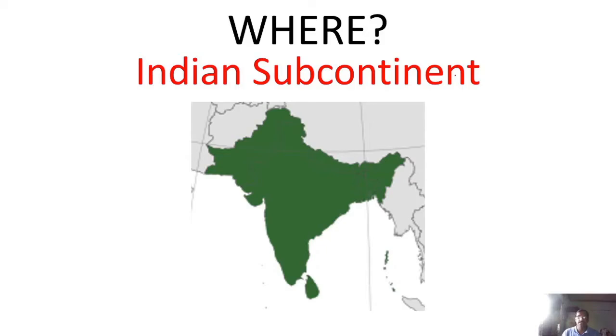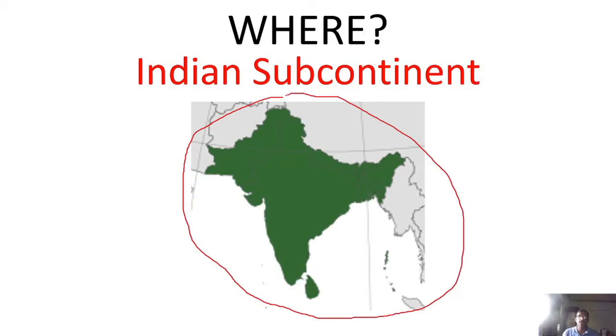So to make it easier, all the events that happened in an area which we lovingly, and even today, call the Indian subcontinent. Indian history actually revolves around the Indian subcontinent. Now if you see, this is a pretty large area, and it is not just India. It is made up of several countries. As you can see, there is Pakistan here, there is Nepal, there is Bhutan, there is Assam, Arunachal Pradesh, there is West Bengal, this is Sri Lanka, this is the Lakshadweep Island, Andaman Nicobar Islands, Maldives Islands. You see, it's a pretty vast area.